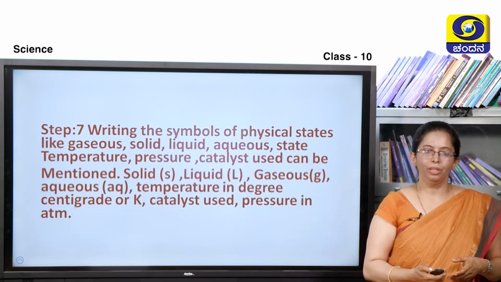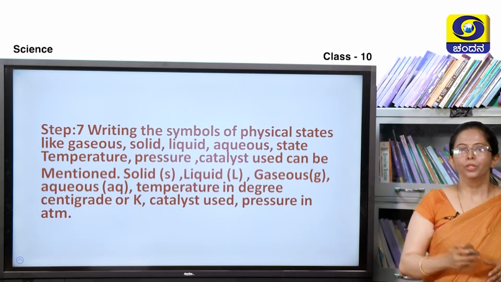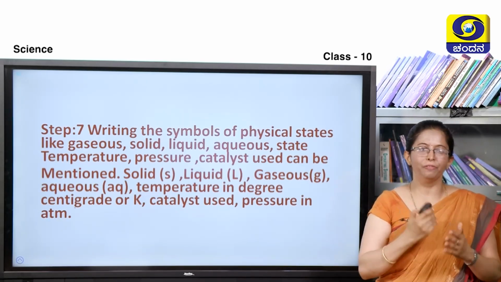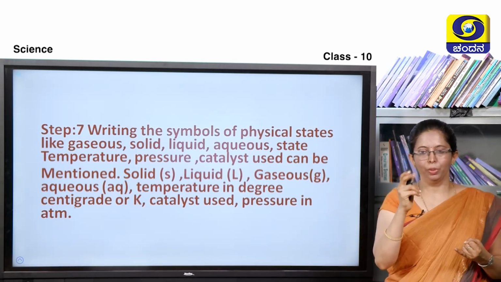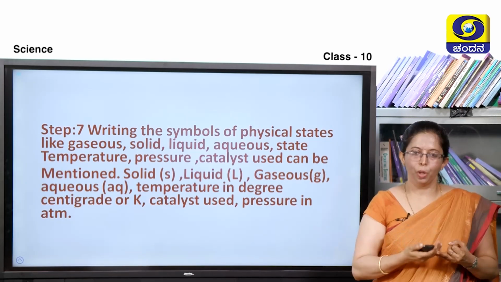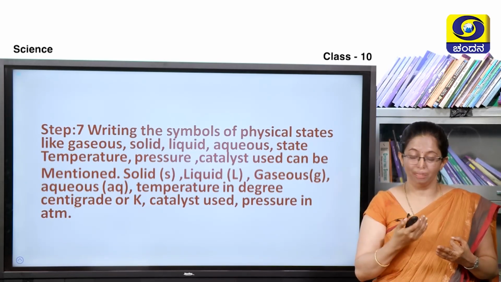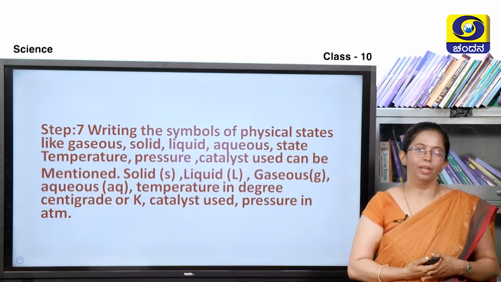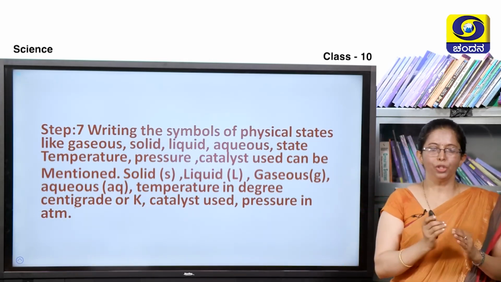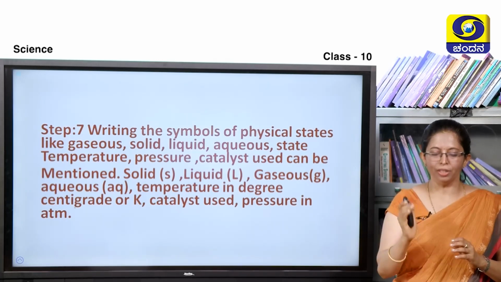Now, moving on to the next one, step 7. Here sometimes we have to mention the physical states like gaseous. For gaseous we write a small g, liquid small l, then solid s, and then aqueous. I have told you here aqueous state. What is aqueous state? Aqueous state is a solution made with water as solvent.